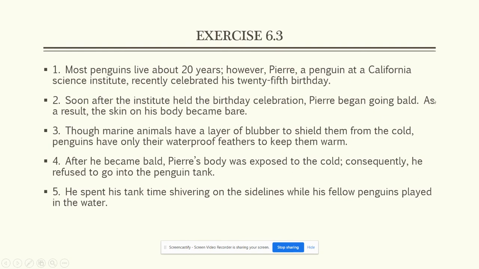And then as a result, the skin on his body became bare. As a result is a conjunctive adverb. Oftentimes they're introduced with a semicolon, but sometimes with a period. So as a result is functioning like an adverb in the sentence about the skin on his body became bare. You could even move it. The skin on his body as a result became bare. But it's also functioning as a conjunction because it's joining those two sentences.